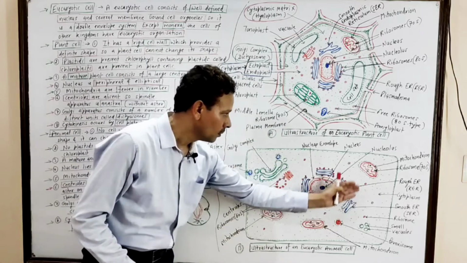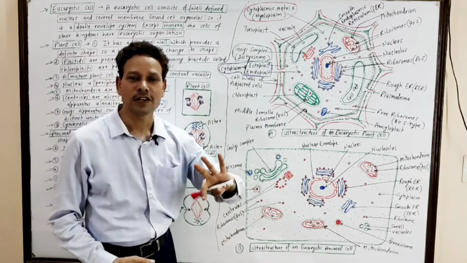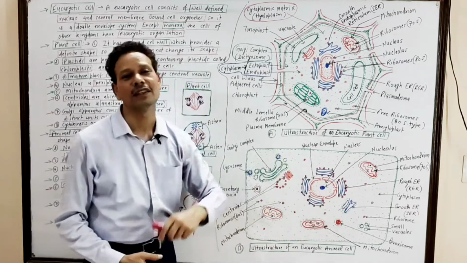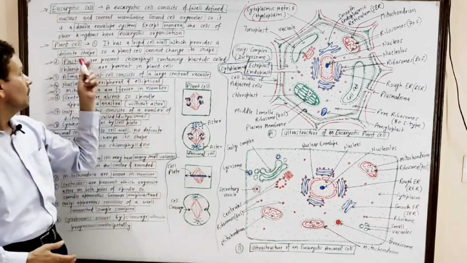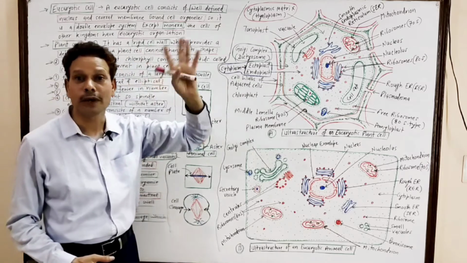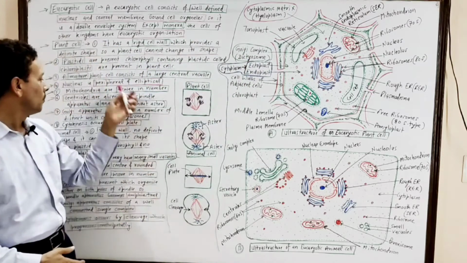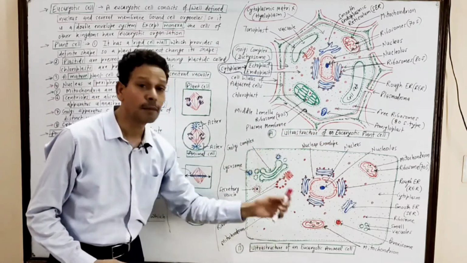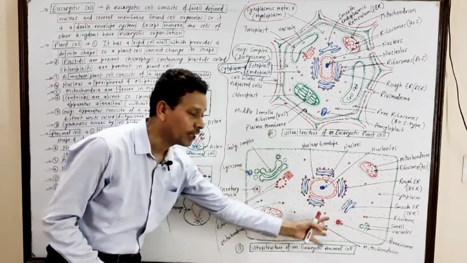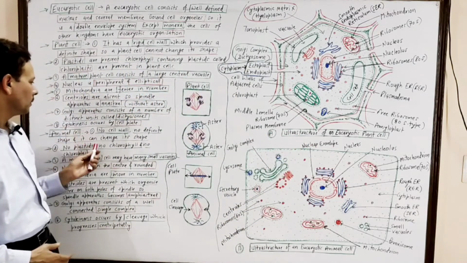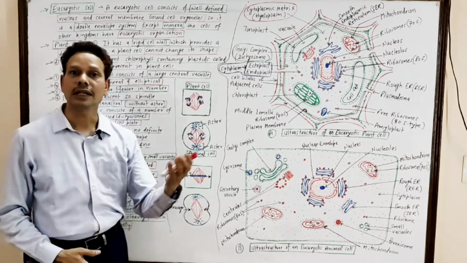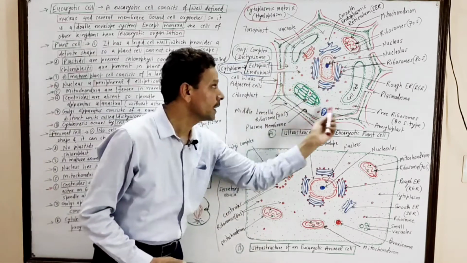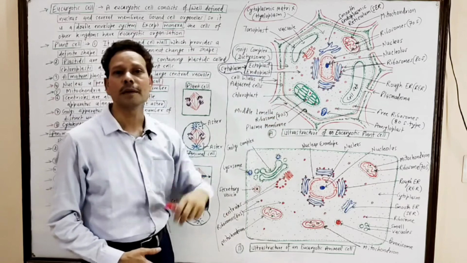So the shape is not definite, it may change in these animal cells. In case of plant cell, due to presence of rigid cell wall it has a definite shape. But in case of animal cell, there is no rigid cell wall, only plasma lemma, plasma membrane, no definite shape, and the cell can change its shape. Second point is plastids. In case of plant cells, the plastids are present.